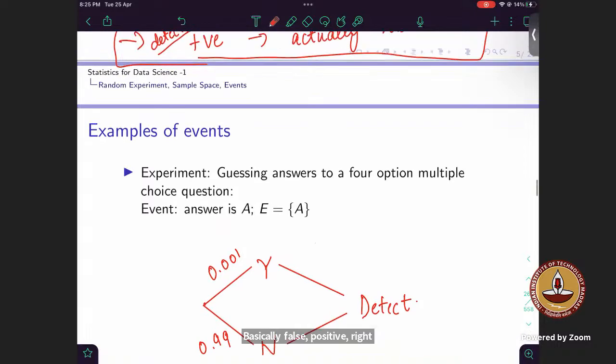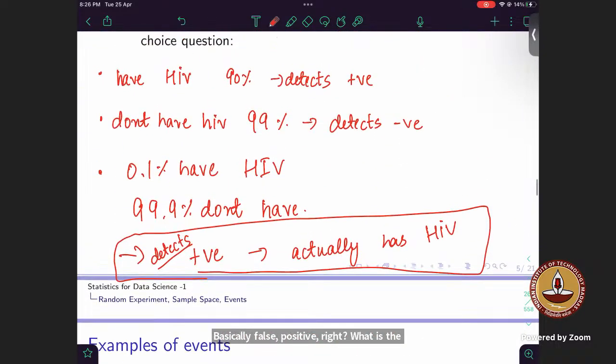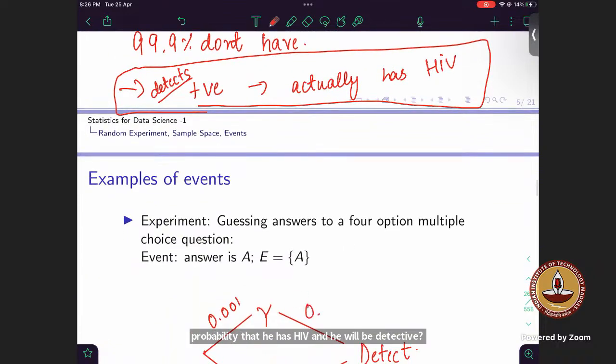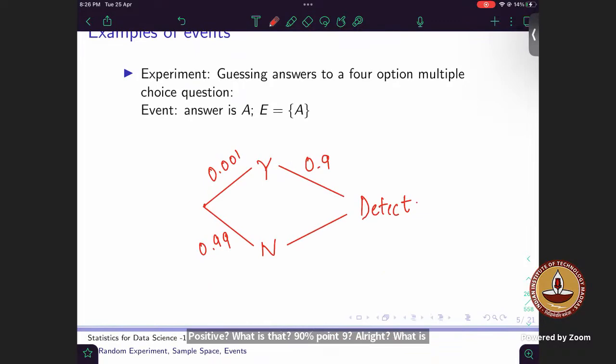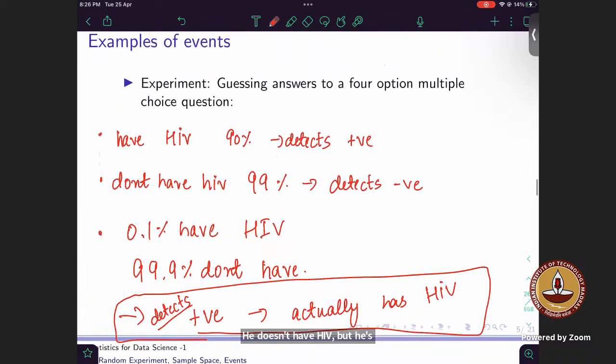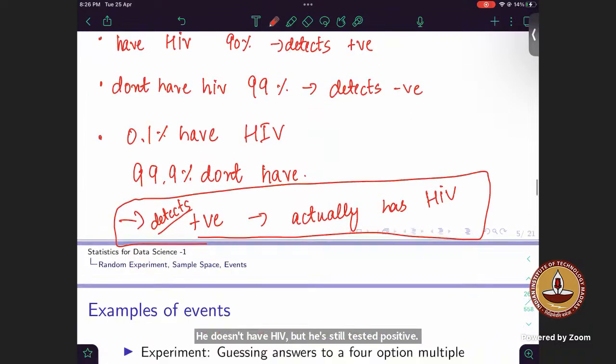What is the probability that he has HIV and will be detected positive? 90%, 0.9, right? What is the probability he doesn't have HIV but is still tested positive? No, not 0.99.